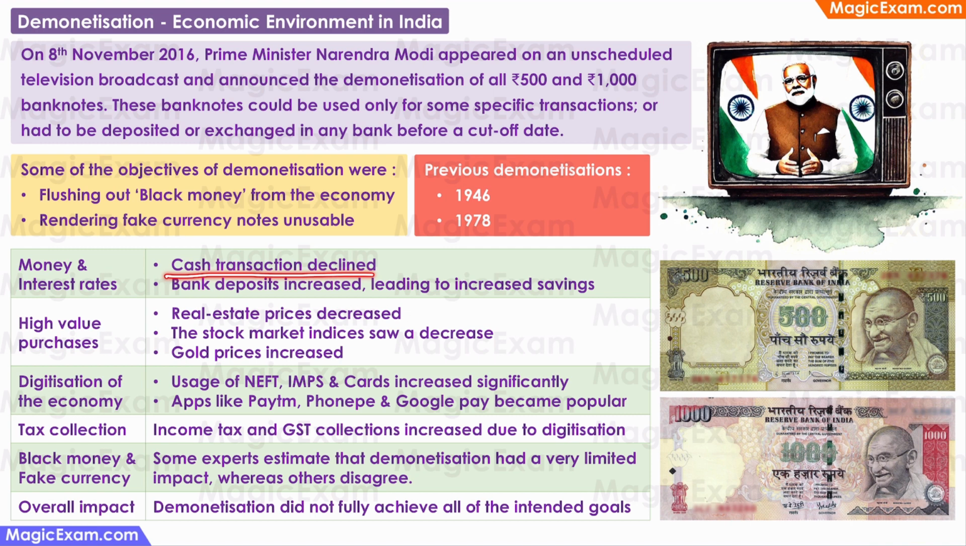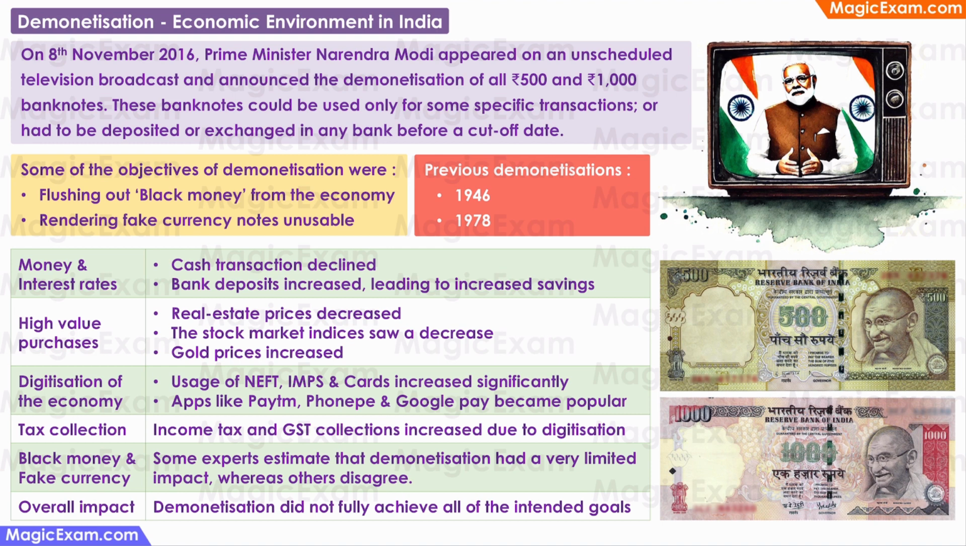When we look at how demonetization affected different parts of the economy, cash transactions suddenly declined because people were not willing to accept the demonetized notes. Bank deposits increased because everyone was depositing these notes in their bank accounts, and this led to an increased savings rate. Real estate prices decreased. The stock market indices also saw a decrease. But gold prices increased because a number of people used these demonetized notes to go and buy gold jewelry.